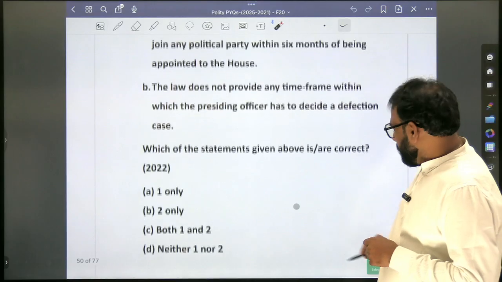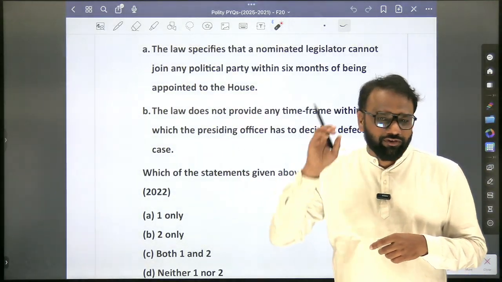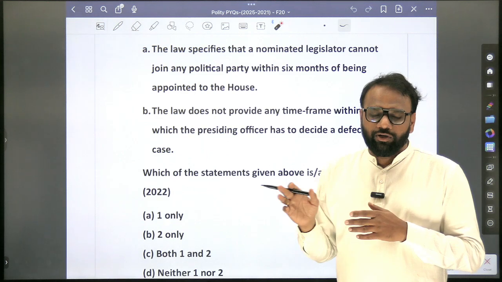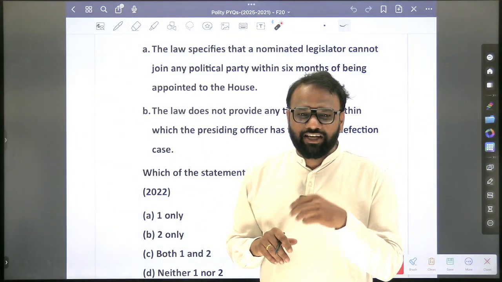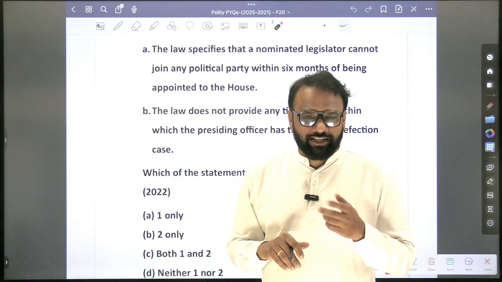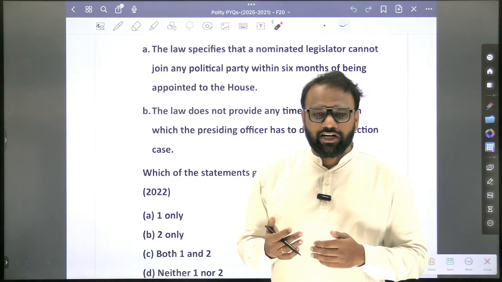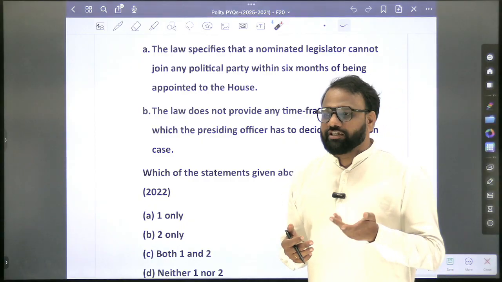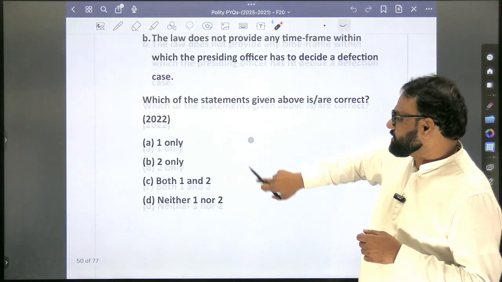See here. Now, time frame related things in 2025 also they have asked. In 2025 they had asked about a time frame, right? So, the Governor, is there a time frame within which he has to sign the bill or reject the bill? A recent Supreme Court judgment has come, but we will not take that into account. As per the static, presently there is no time frame within which the President is bound to give his consent or reject the same.